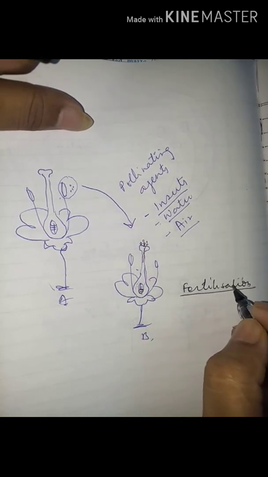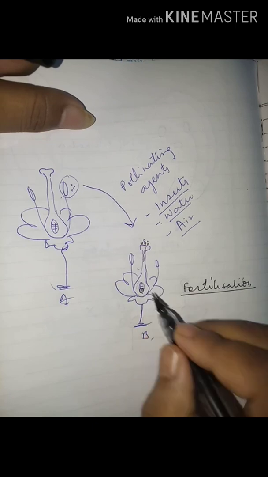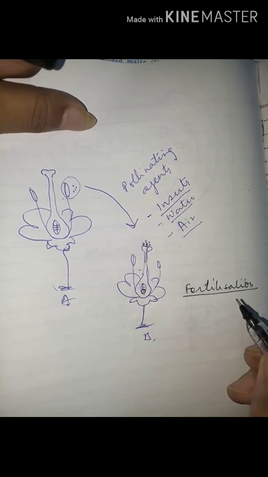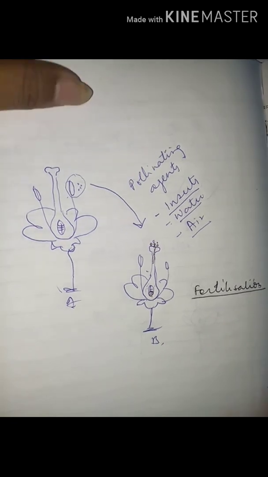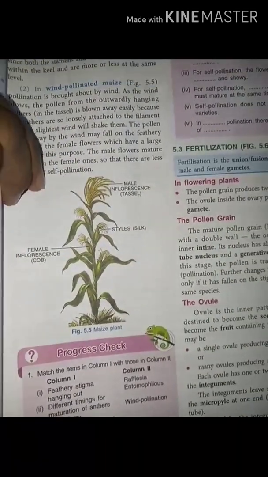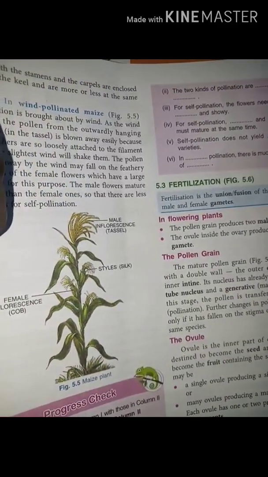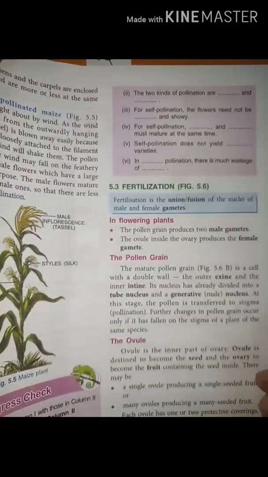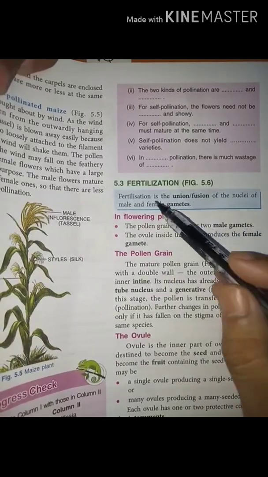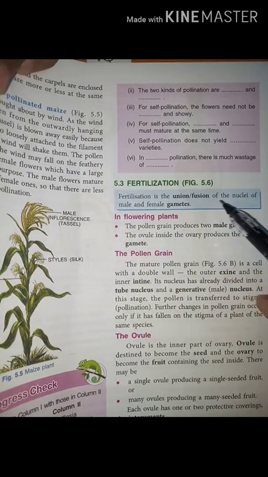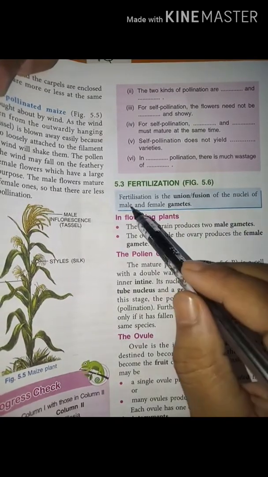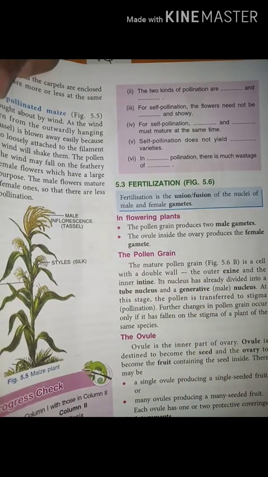So, what is fertilization? The fusion of male and female gamete is called fertilization. Today we will study about fertilization. It is the union or fusion of the nuclei of male and female gametes.